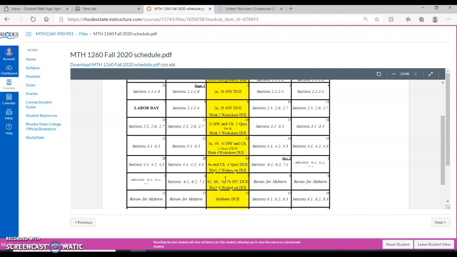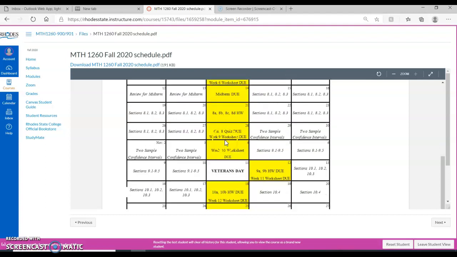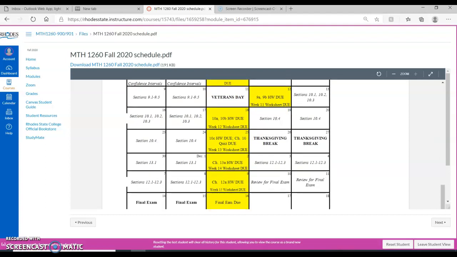And again, all of these due dates are listed in Canvas. Some dates that you should put in your schedule though is the midterm is on October 14th. I'll give you more information as it gets closer. But usually I give you a 2-day window where you can block yourself out about 2.5 hours. It is an online midterm, but you will have to print it out and physically take it by hand and then submit the answers online. So October 14th, and then if you scroll down farther towards the end, final exam week is the week of December 14th. And again, I give you several days to work on it there.